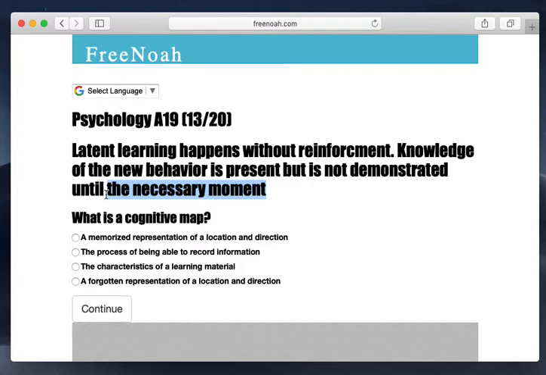All right. So at this point, we have here knowledge of the new behavior is present, right? So he kind of got somewhat of a cognitive map going there. He noticed it, he didn't really acknowledge it, it wasn't his priority. He just needed to get from one end of the store to the next. Now let's say the next day same thing happens.